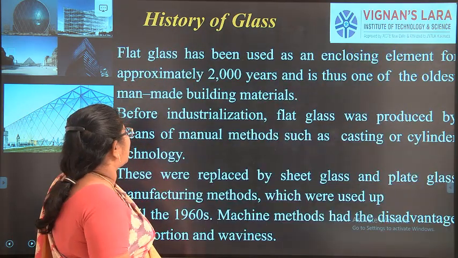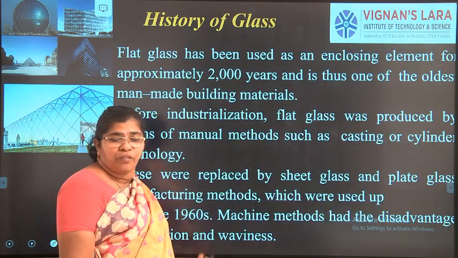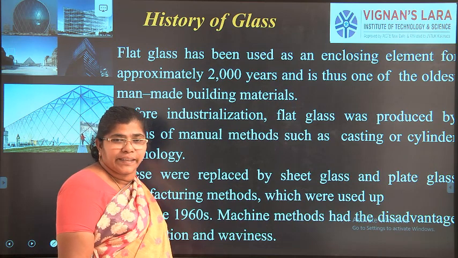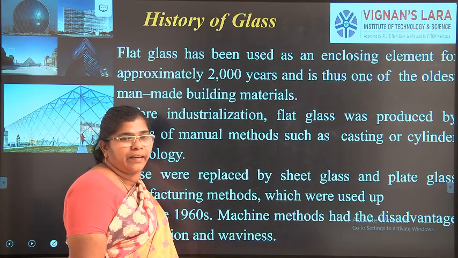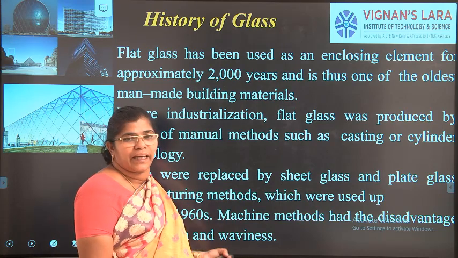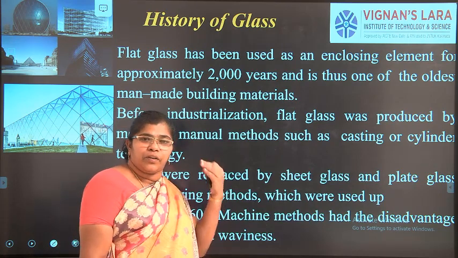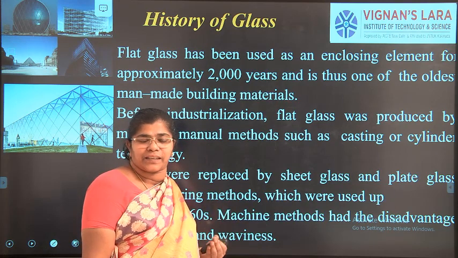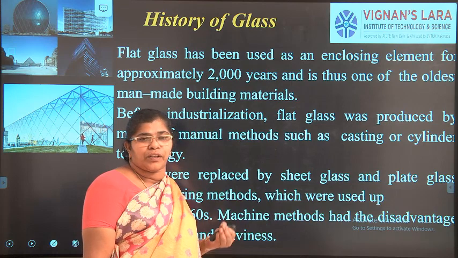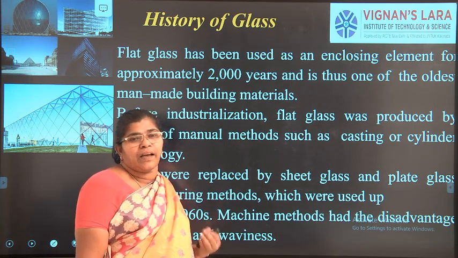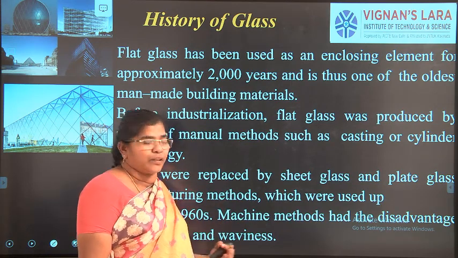Now, before IT came into existence, before 2000 we can say, glass panels and glass windows were not there, and decorative purposes and aesthetic views were not there. But nowadays you can see that in all the IT fields, the outer windows are made of either glass or aluminum paneled fiber windows.